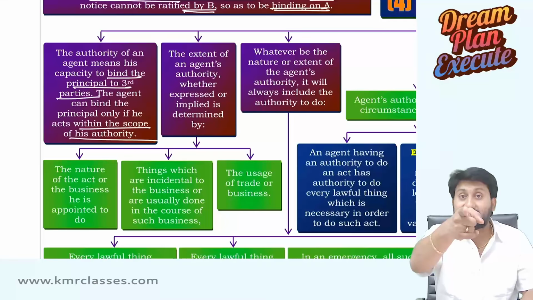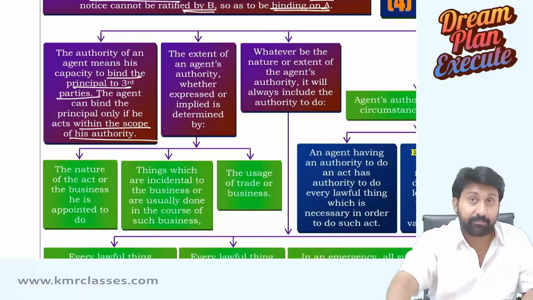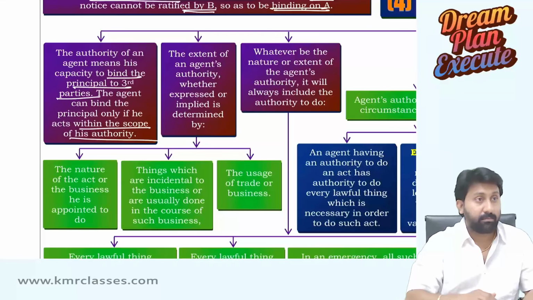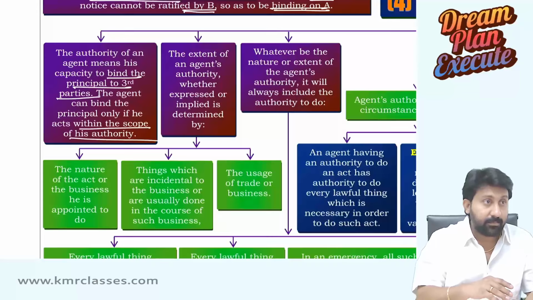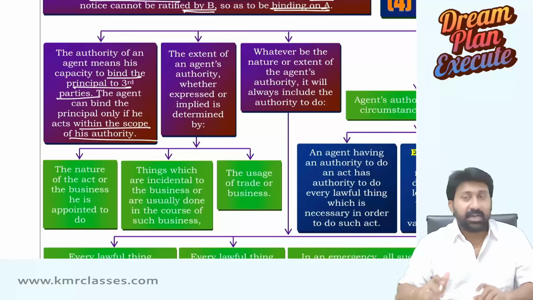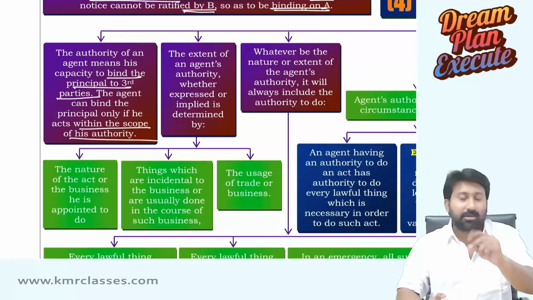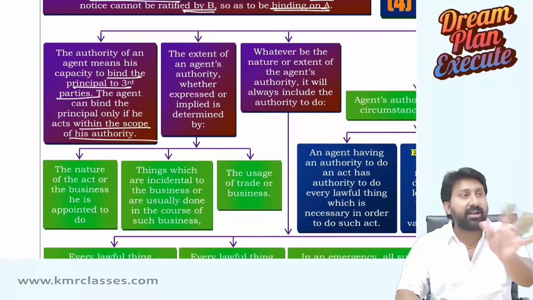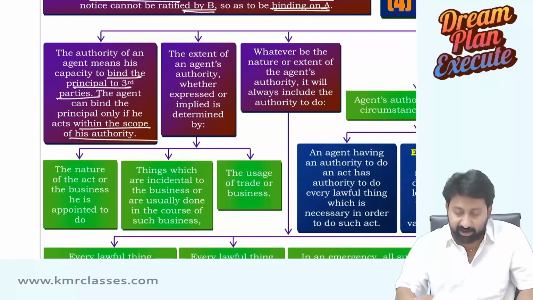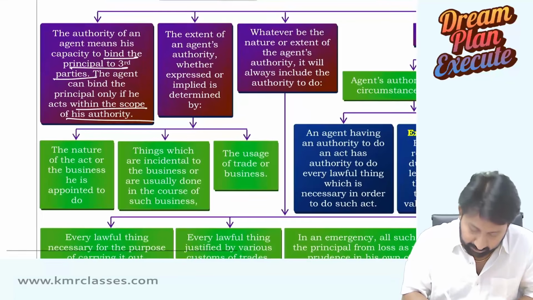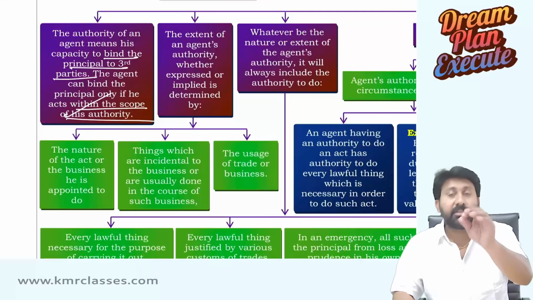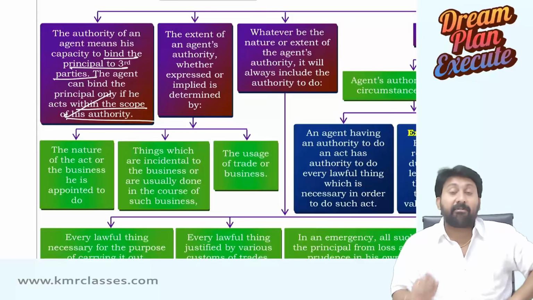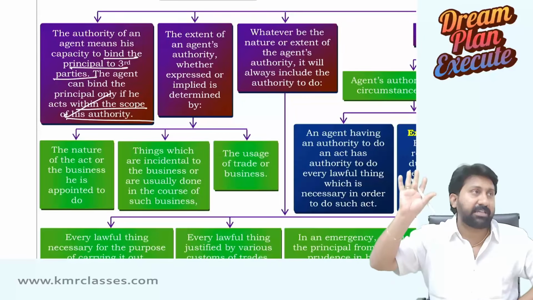Already we read that in the basics chapter or not. Everyone in the class, please answer. Already had we read that or not? Yeah. That's why my chart, if you read that first box, agency, the first clarity will not be missed. Wherever you read, meaningfully you will read. So first point, completed. The agent can bind the principal to the third party, done. But provided the act done should be within the scope of his authority.